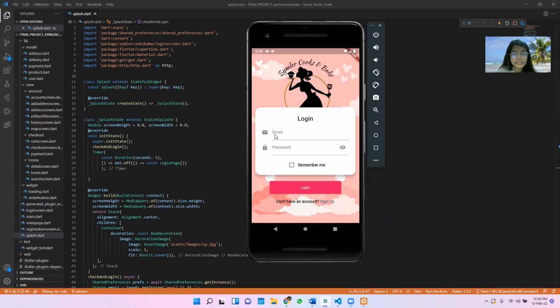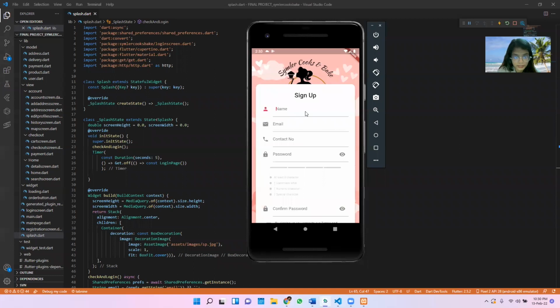And here we can see email. In order to log in, we need to put an email and password, and there is also a remember me feature. Since we don't have an account yet, let's register for it.